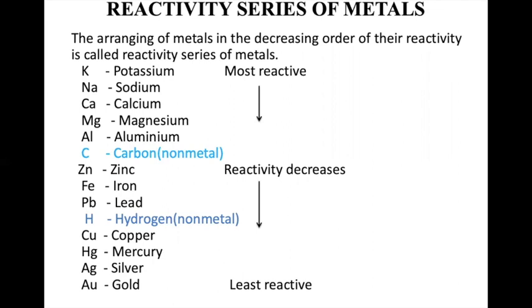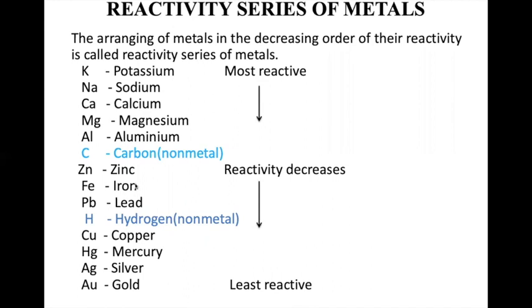Maybe if they are found attached with oxygen, like mercury, HgO, mercury oxide, give a little amount of heat, oxygen will be removed. It does not have a tendency to hold oxygen, doesn't have a tendency to hold water. It does not have a tendency to react much. So they are found either in the native state or in the combined state. It is very easy to remove the oxides from them.